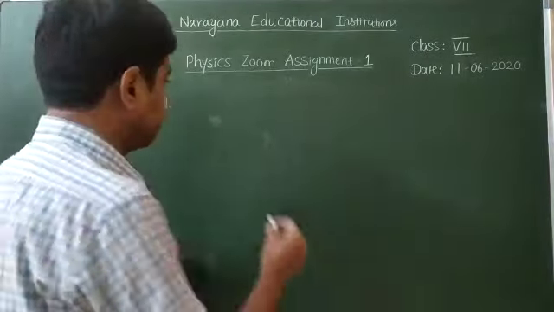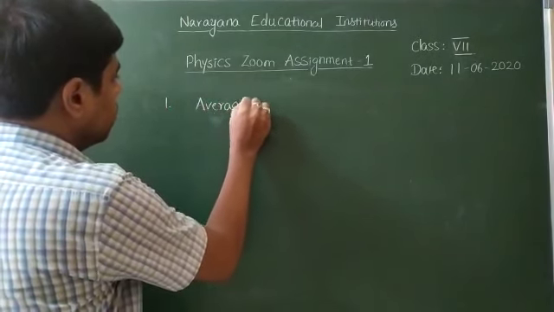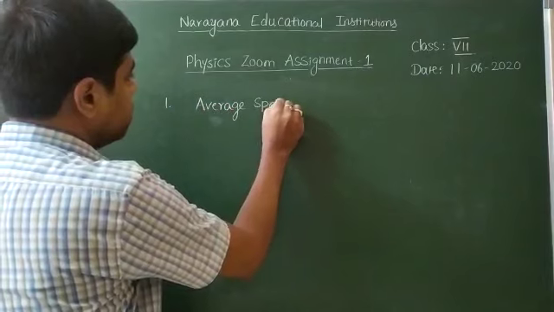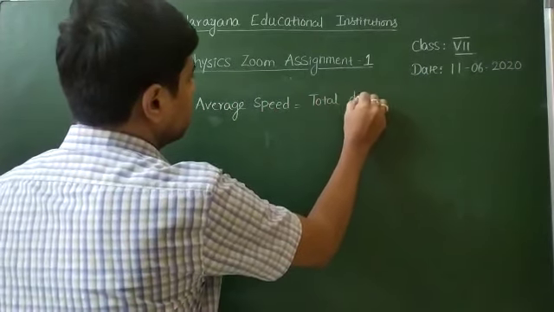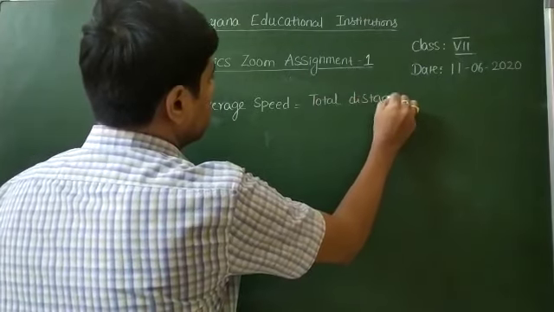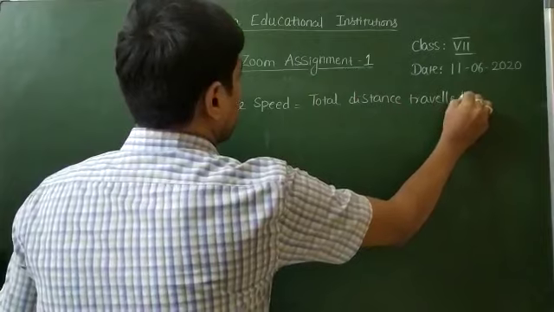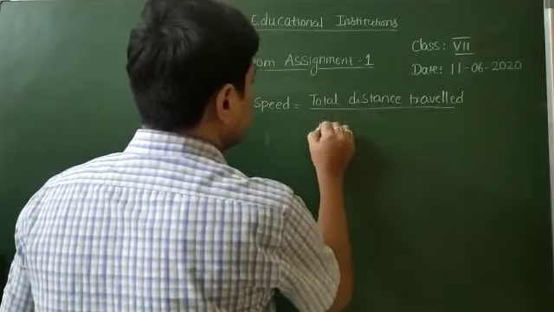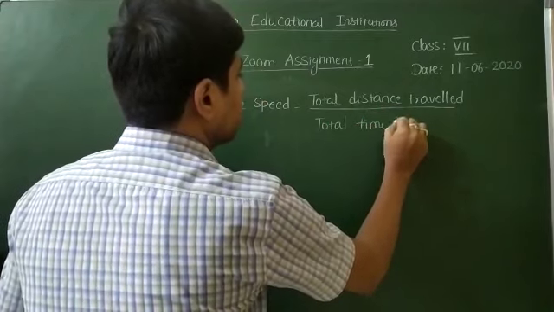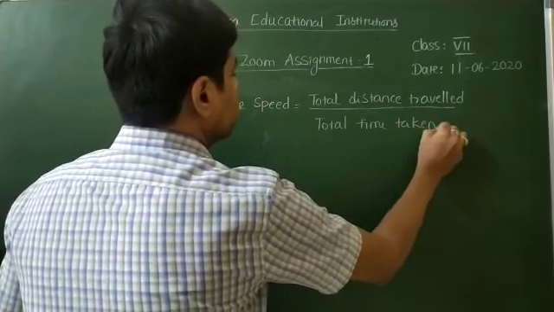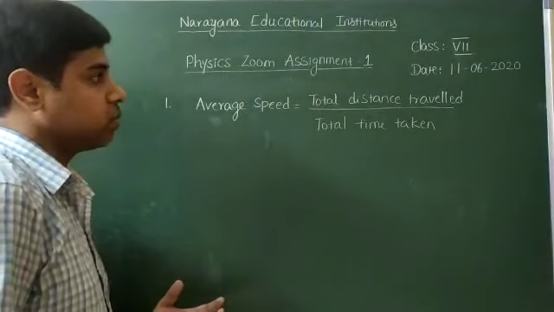So average speed is equal to total distance traveled and total time taken. Okay, this is the definition of the average speed.